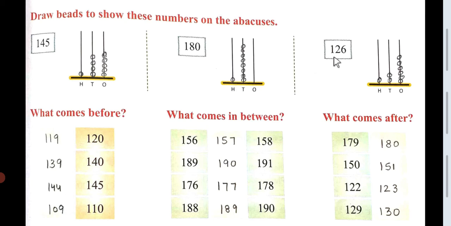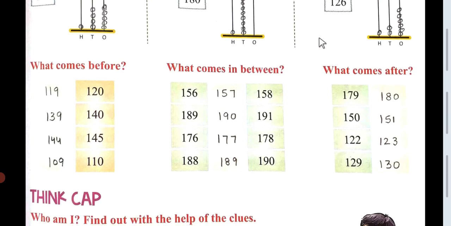Now see this number, 126. On the place of ones, 6 is there. So you will draw 6 beads. 1, 2, 3, 4, 5, 6. I have drawn it for you. In the place of tens, 2 is given. So you will draw 2 beads. 1, 2. In the place of 100, 1 is given. So you will draw here 1 bead. So the number is 126.